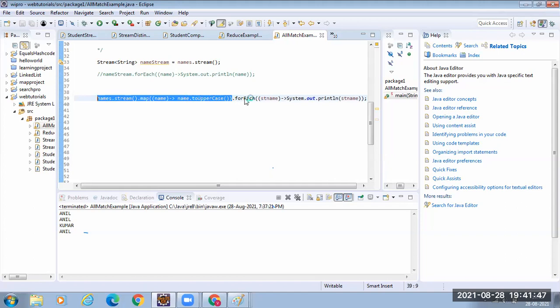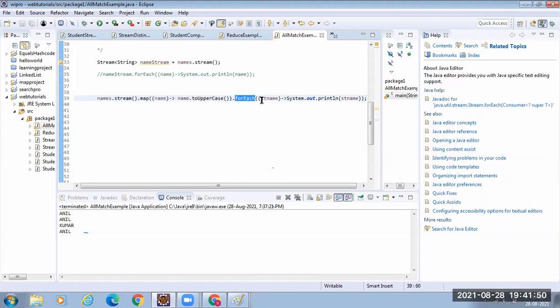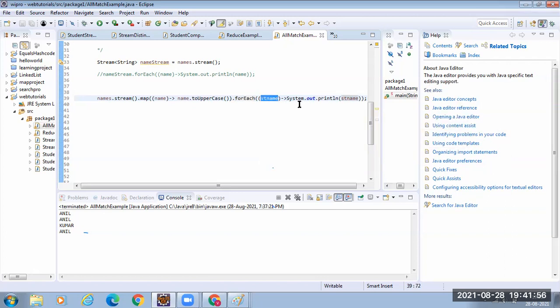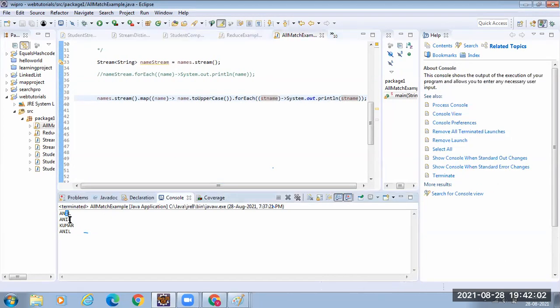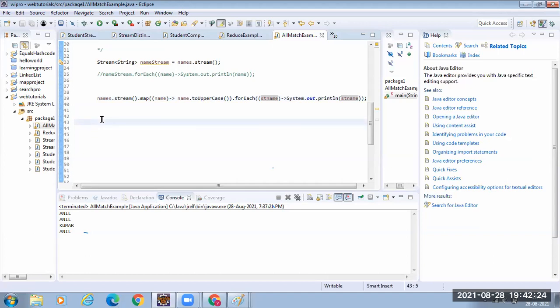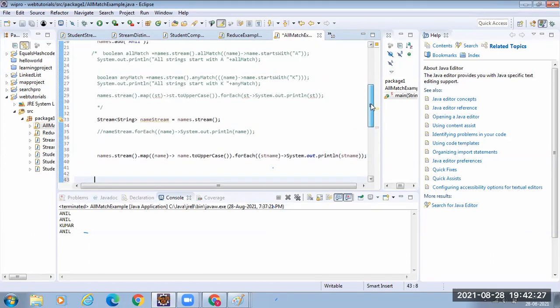Since this is a stream, you can call forEach. The forEach accepts a consumer. A consumer takes one argument and does something. So I have printed System.out.println. Is it clear? If you see the output, all got converted to uppercase. Fine. Any questions so far? Are you able to follow? Now we will check one more thing.